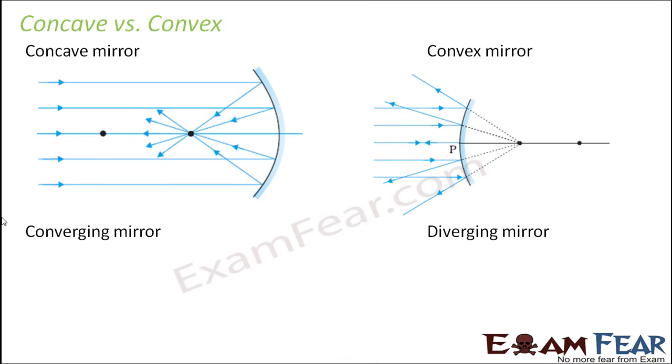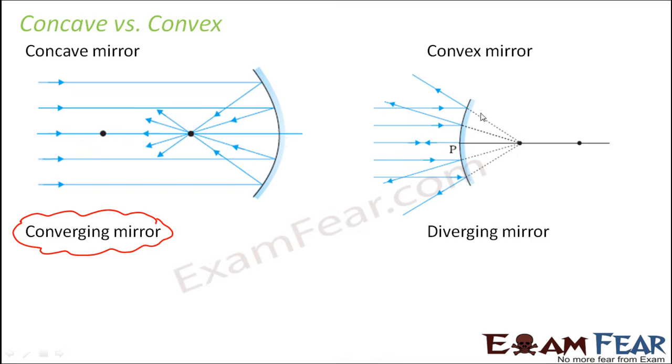The concave and the convex mirror have some uniqueness in themselves. The concave mirror is often known as the converging mirror. You know why? Because if a beam of parallel rays of light falls on the mirror, as you can see here, after reflection all of them meet at one point. The concave mirror always tries to bring together the reflected rays, to converge them. That is why it is called a converging mirror.